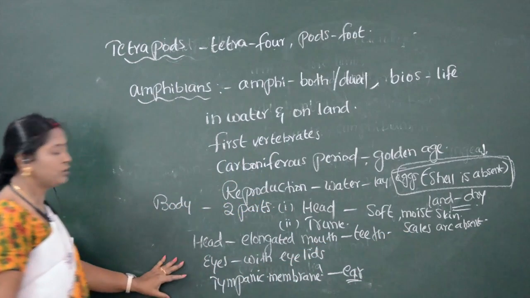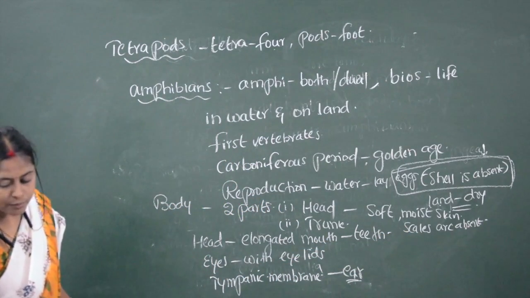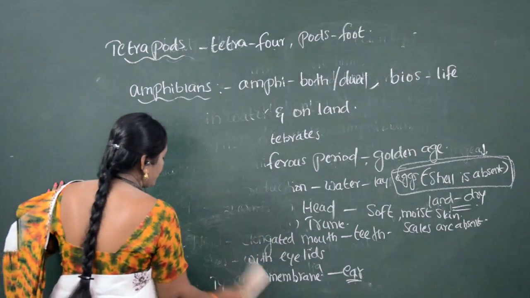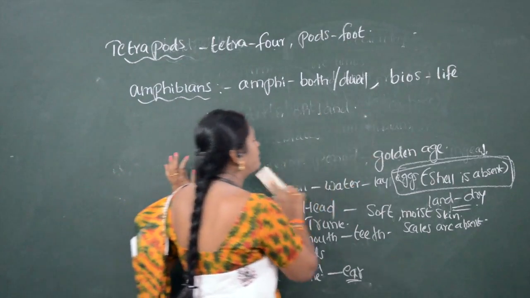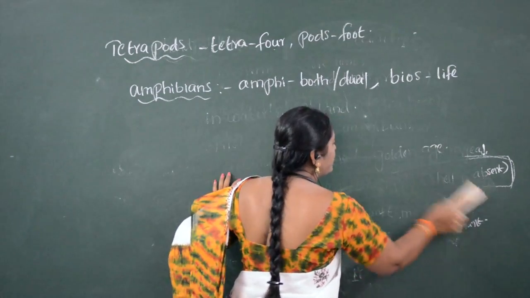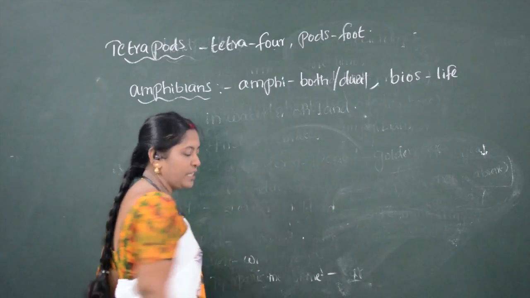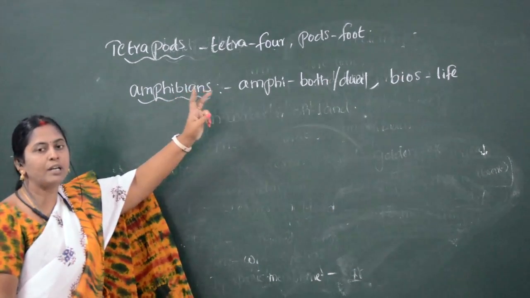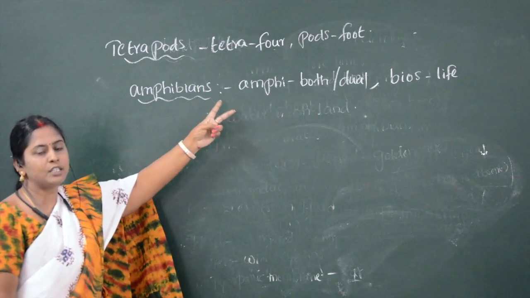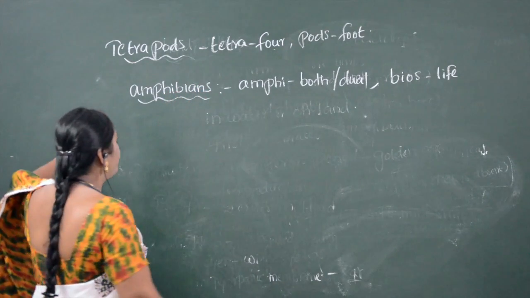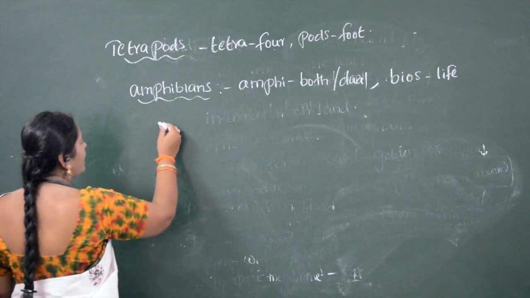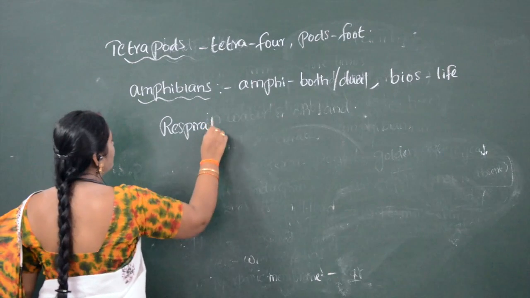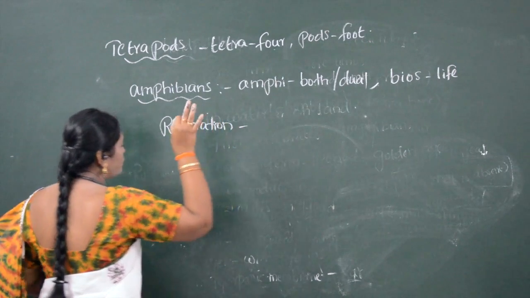So next we'll come to the respiratory system. The respiration of amphibians is of three ways. Already we have seen amphibians have a dual nature of habitat. Dual nature means they can live in water and they can live on land. So respiration is mostly of two ways only.